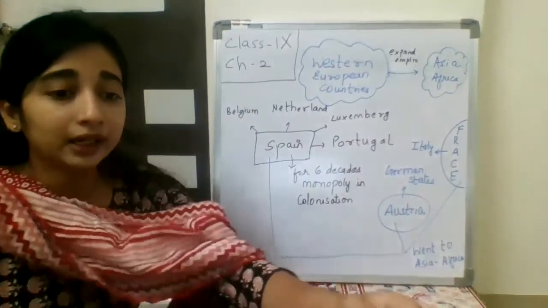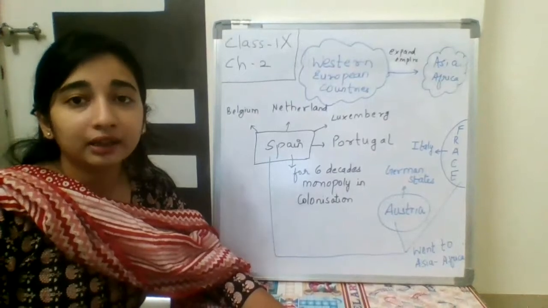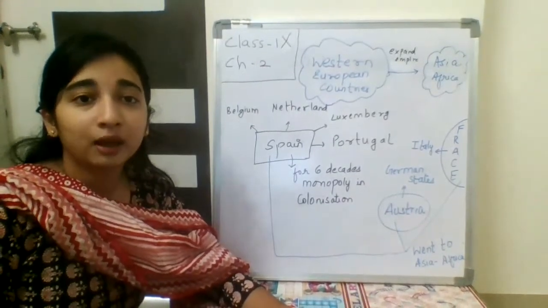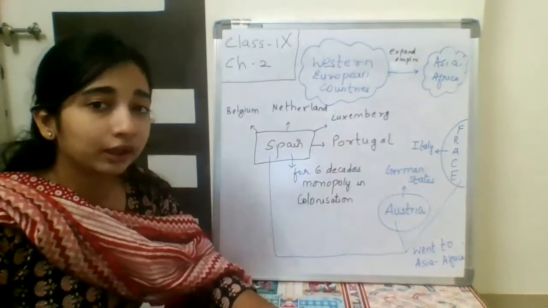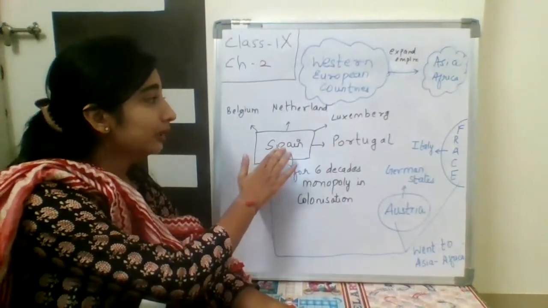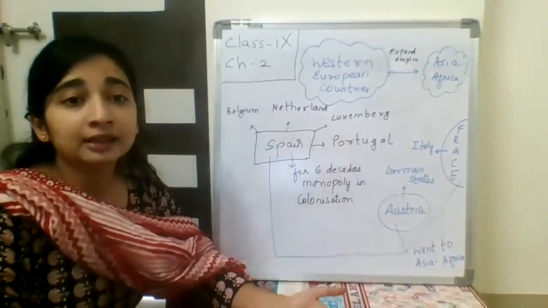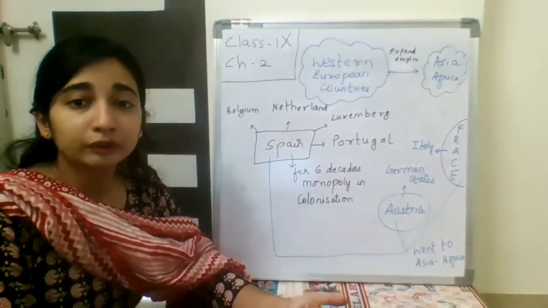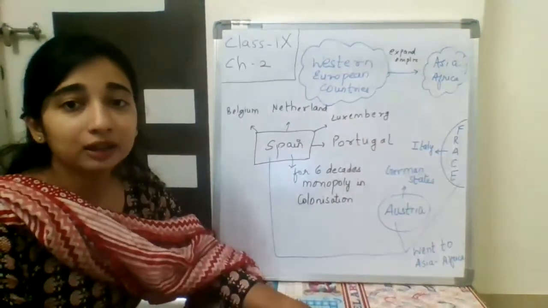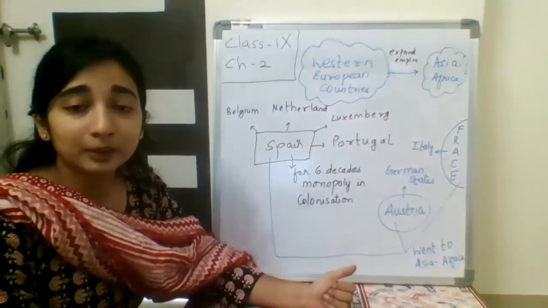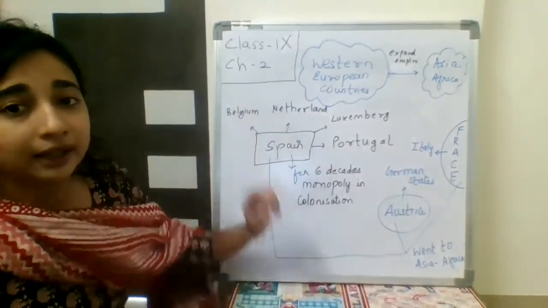Now, why did countries expand their empire? To become very strong so that they can rule other countries and become rich. What happens when a country captures another country? When Spain captured countries like Belgium, Netherlands, Luxembourg, Portugal, it took all the money and all the resources from these countries. It made these countries very, very poor. And that is why this was not acceptable. Spain was looting Belgium, Netherlands and other countries.